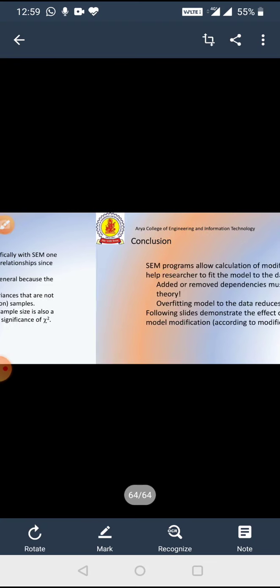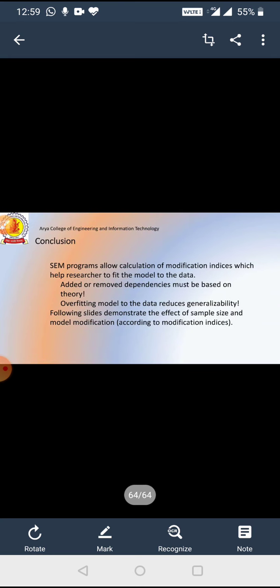If the sample size is bigger than that, then we cannot do chi-square. So this is our SEM topic. And what is the conclusion? The LISREL program allows calculating the modeling, which helps the researcher fit the model to our data. Now we conclude our chapter. Thank you very much.